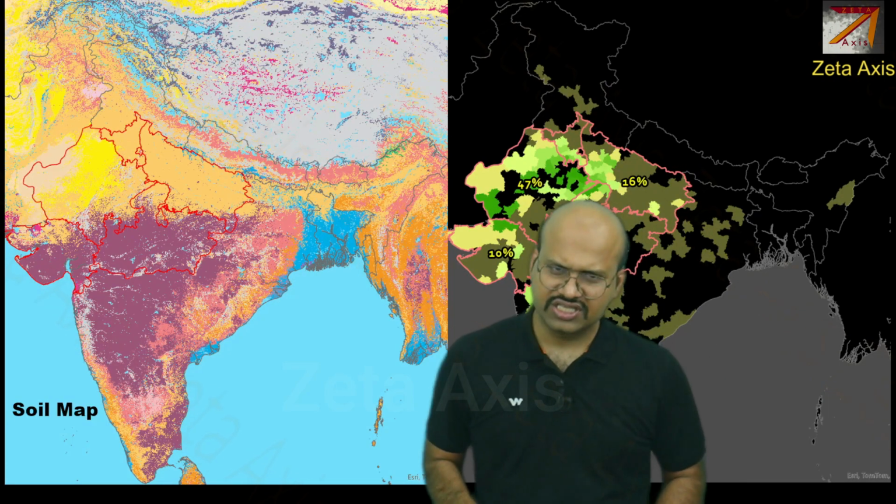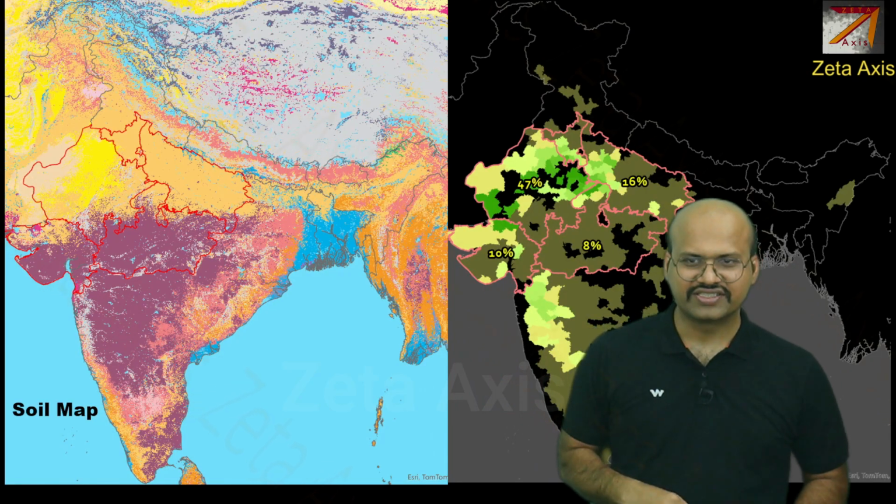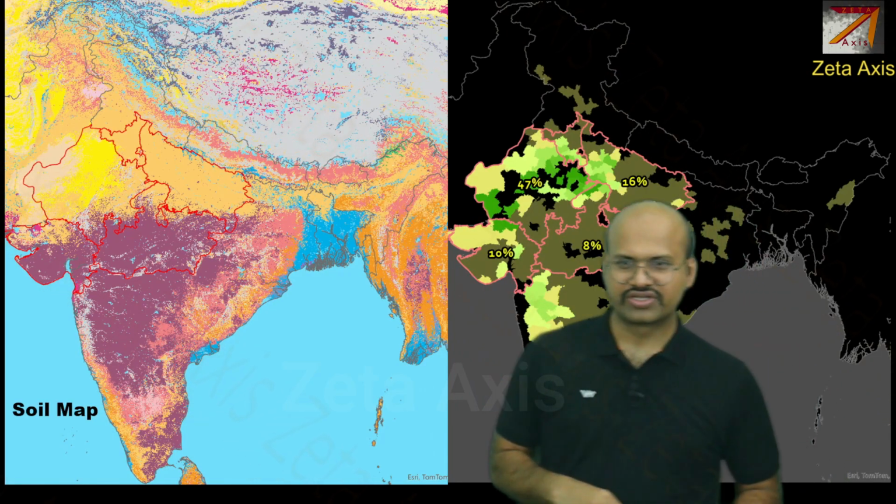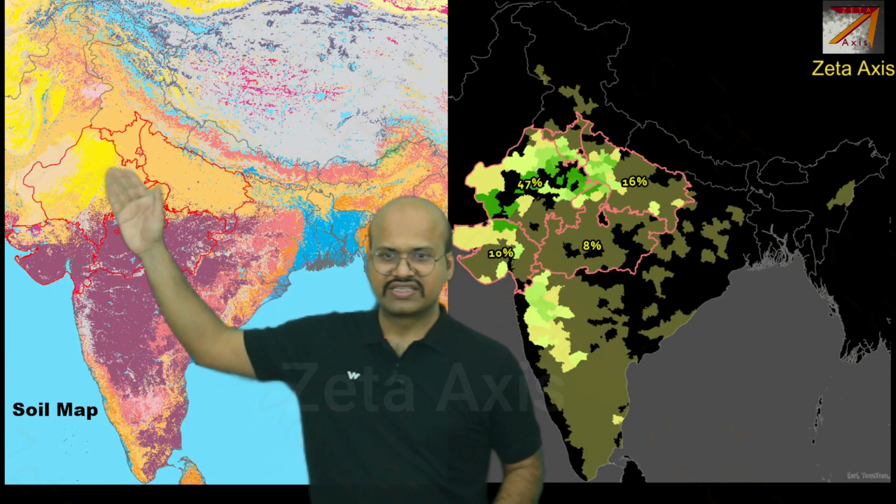If we see the concentration, the top 3 states produce 74% of the total production of Bajra. So we can see that it is highly concentrated in these 3 states, with Rajasthan at 47%, almost 50% of the production of Bajra coming from Rajasthan alone. If you see the soil, in most of the regions where Bajra is produced, it has sandy or